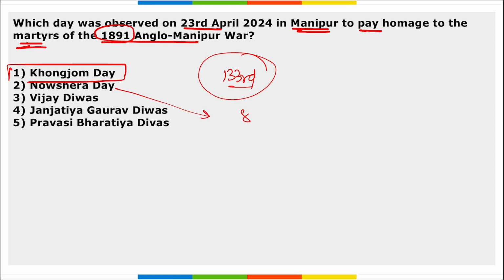Navsera Day is observed on 8th of Feb. Then Vijay Divas is observed on 16th December. And Janjatiya Gaurav Divas, observed as Tribal Pride Day, is observed on the 15th of November.